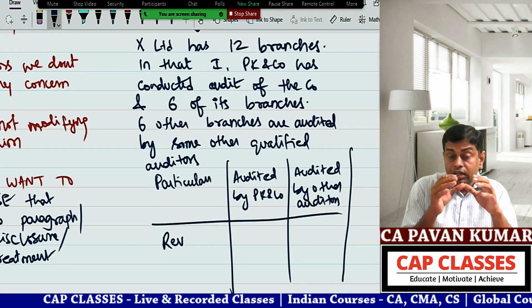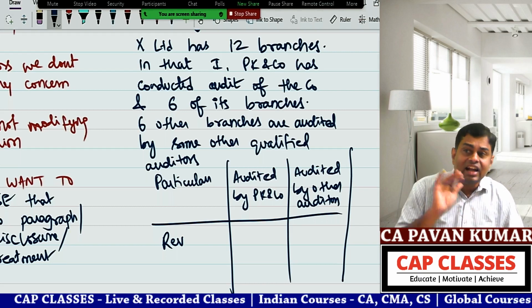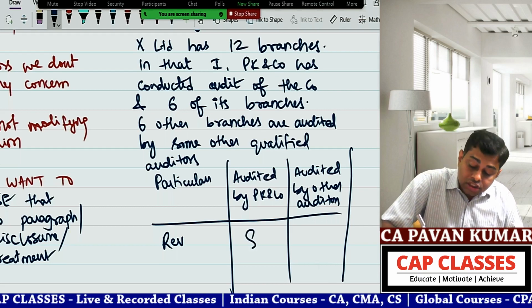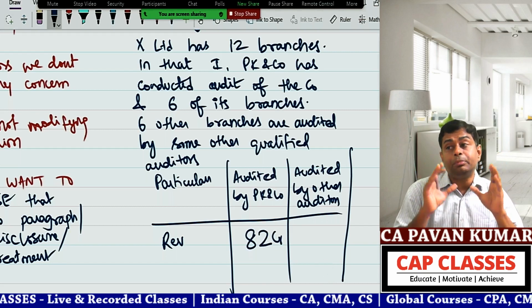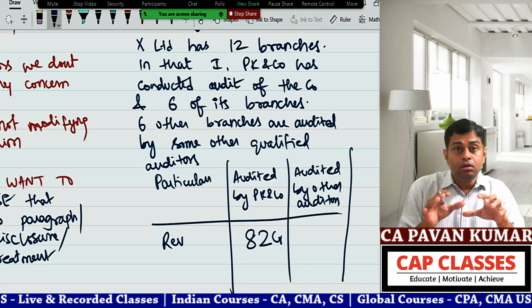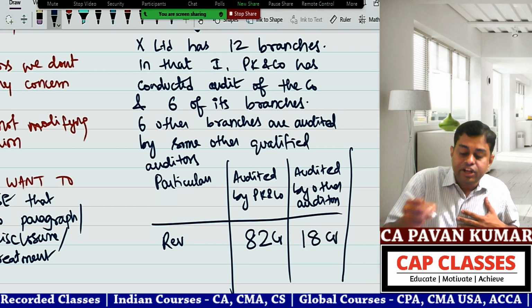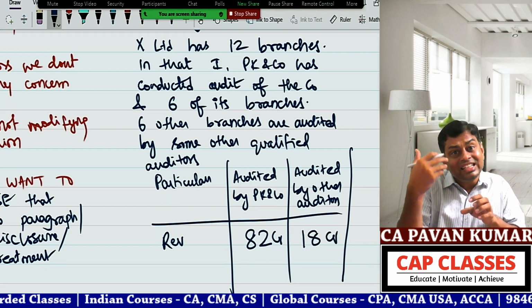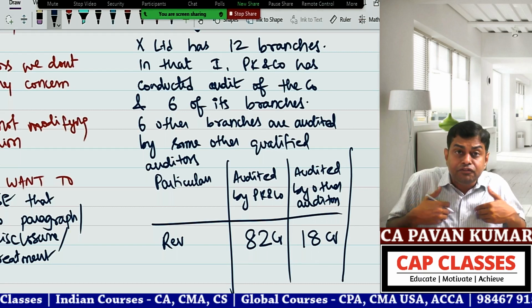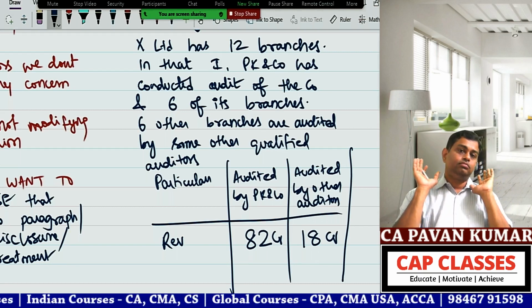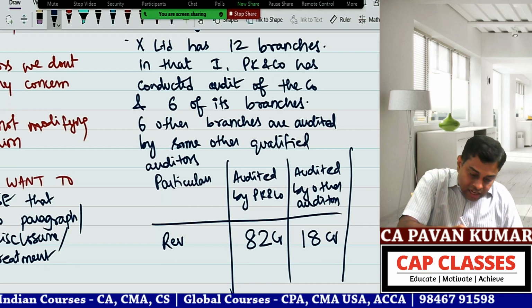So the total entity revenue is say 100 crores. In that 100 crores, I have covered 82 crores. That means 82% of the revenue is covered in our audits. And this 18 crore revenue belongs to those 6 branches which we have not audited. This is other matter paragraph.